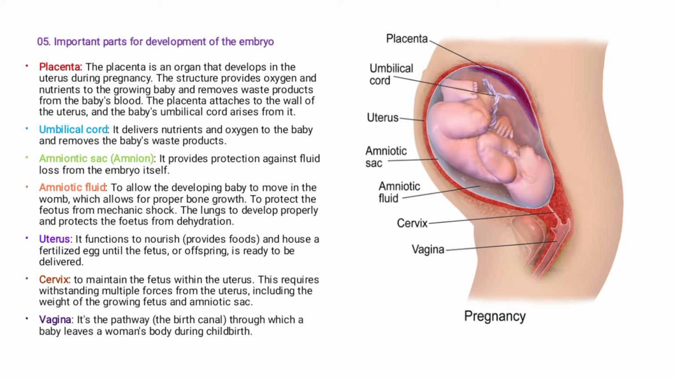We have parts such as the uterus, and its function in the development of the embryo. Its function is to nourish, or provide food, and house the fertilized egg until the fetus, or offspring, is ready to be delivered. Meaning this uterus is a house. This is the house where the developing baby is kept until the time of delivery. So this is the function of the uterus. Its function is to nourish. It provides food.